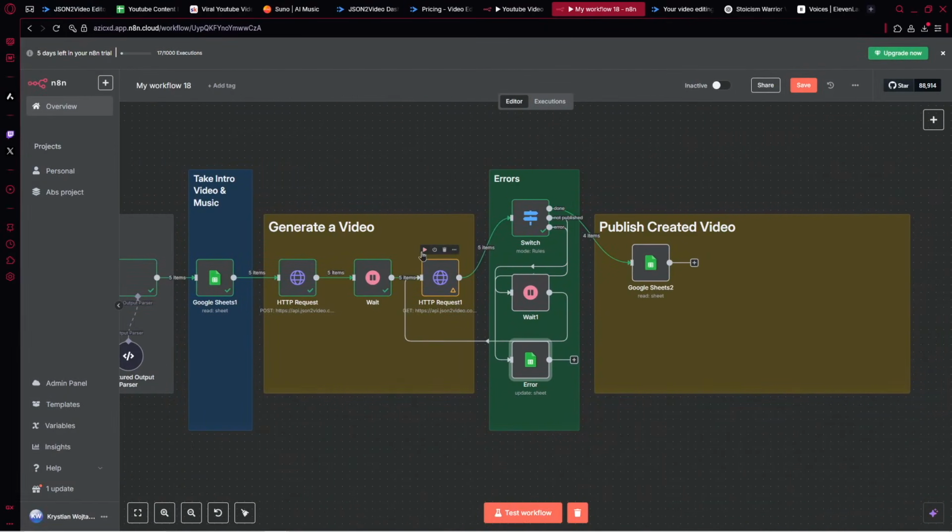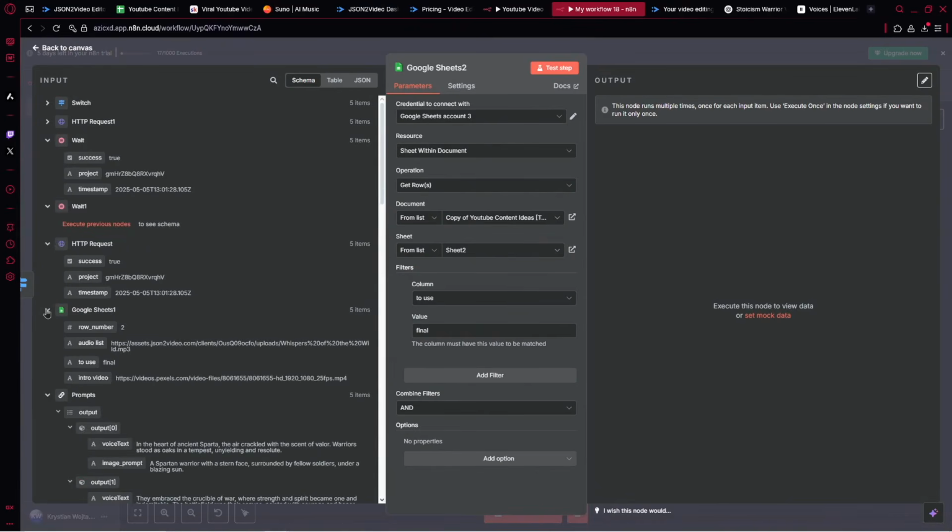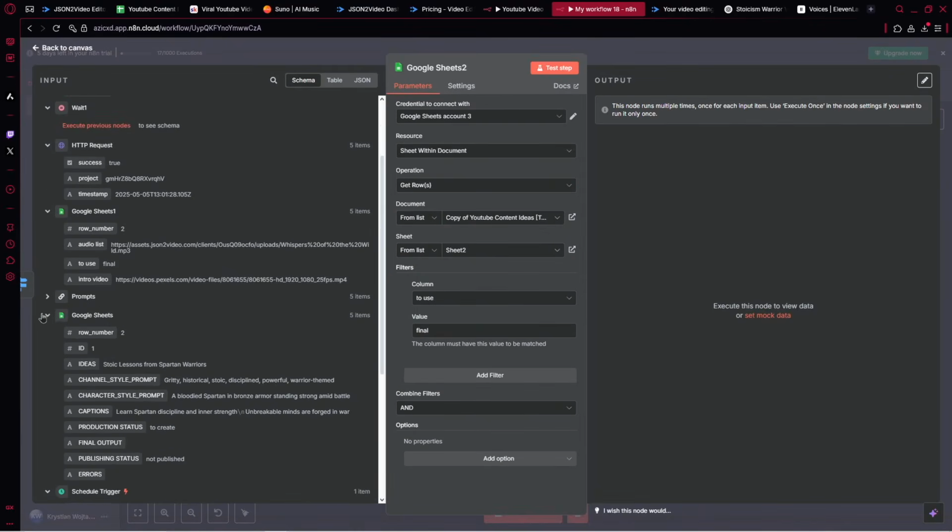So let's run this step and this step before, and now we would like to feed it with the information. So actually, we want to pick where is the Google Sheets. Here we want to pick the ID. All right, we need to change that.